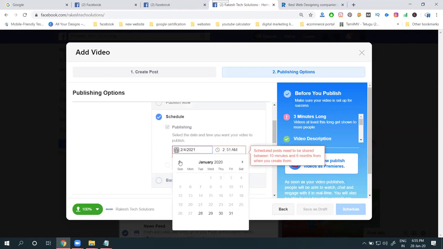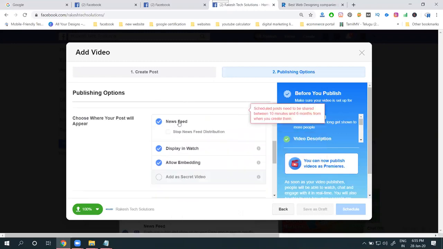Only Facebook page users are eligible for this. Previously the option was on Facebook profiles also, but they removed it for profiles. It is only eligible for Facebook pages. Here one question is there: if I created the page yesterday, can I schedule a post from one year before? Not like that. You can do the backdate post only up to the date when your page was created. That is where we can select the backdate.